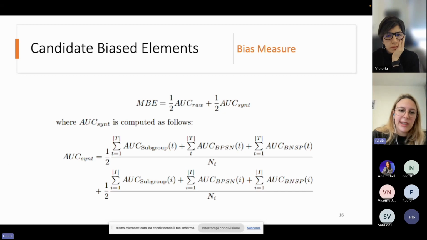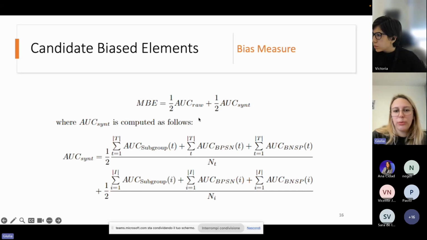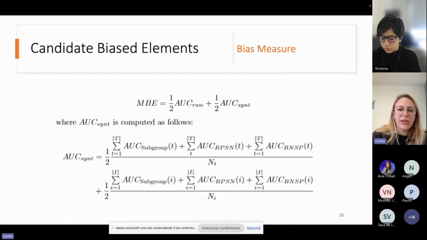In particular, the metric that we propose is composed of two subparts, the AUC row and the AUC int, that allow us to measure the performance of the model both on the test set and on the synthetic set. This ensures that the model behaves properly in the presence of the candidate bias element, when considering both the classes.